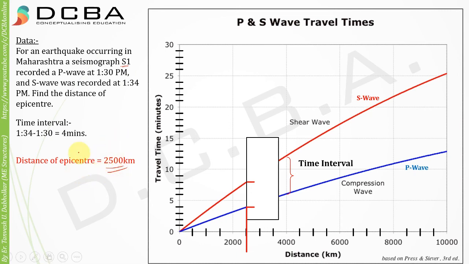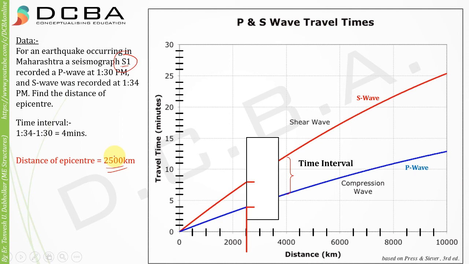So the epicenter from where the seismograph S1 is located is 2500 kilometers away. See, this is just an example. No data is taken from an actual earthquake, just an example. So from the location of the seismograph S1, the epicenter is at a distance of 2500 kilometers. So this is how we can find the location of the epicenter.